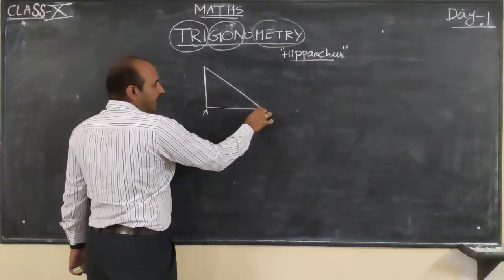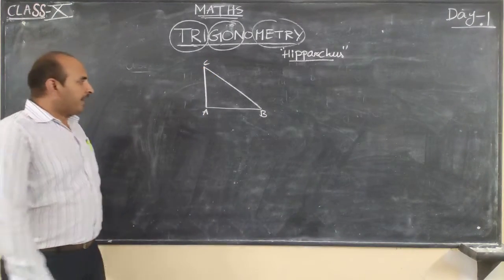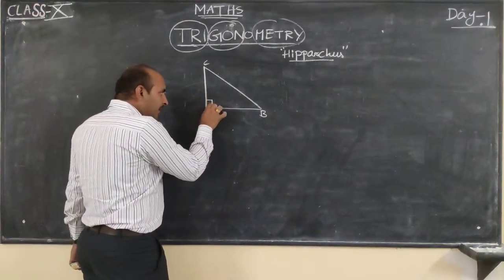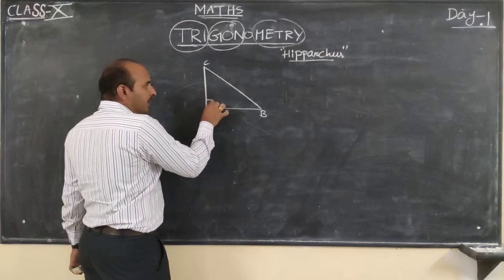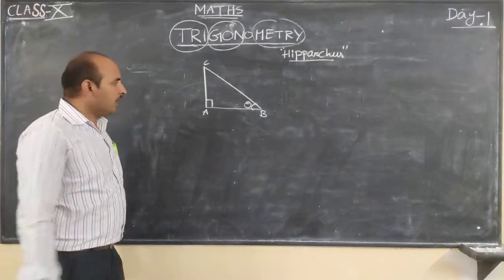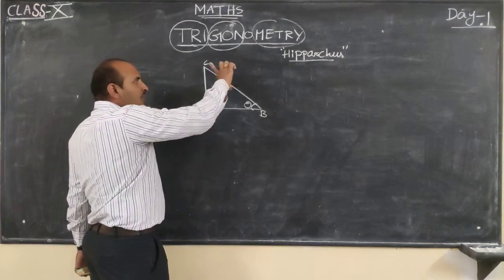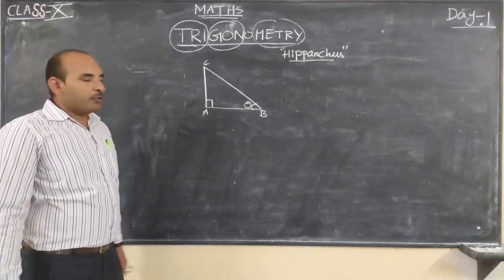Let us take this as A, this as B, this as C. ABC is a right angle triangle. This is 90 degrees and this is the angle theta. Here AB is the base, this is the hypotenuse, and this is the opposite side.